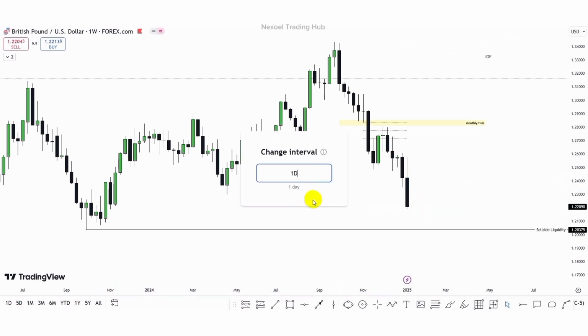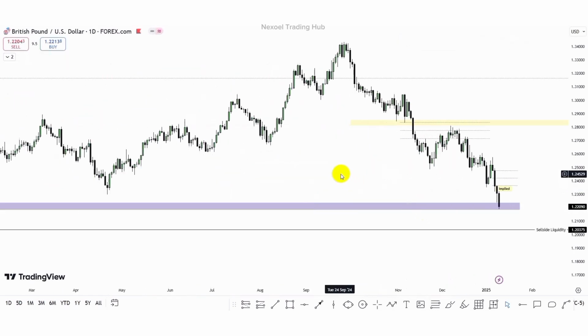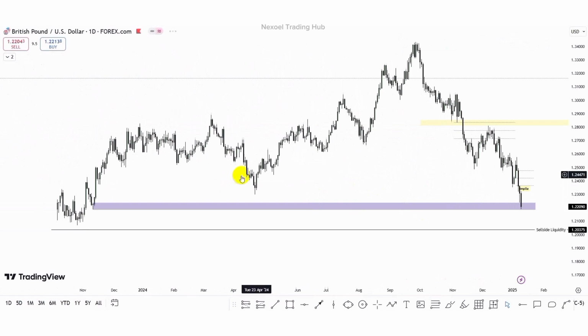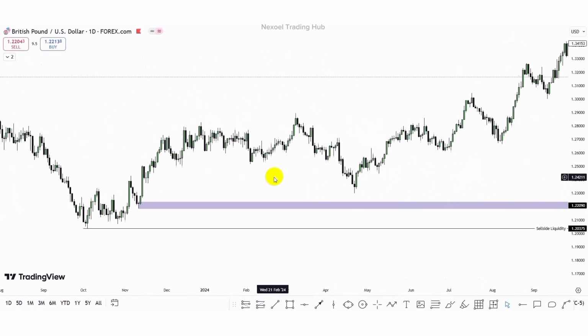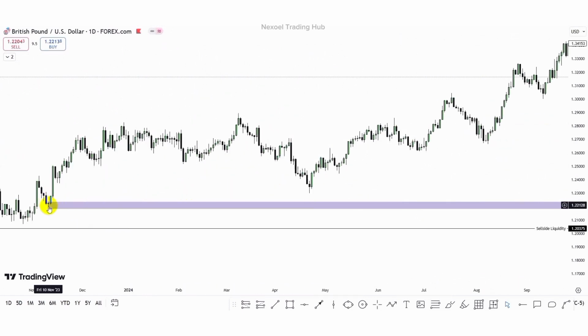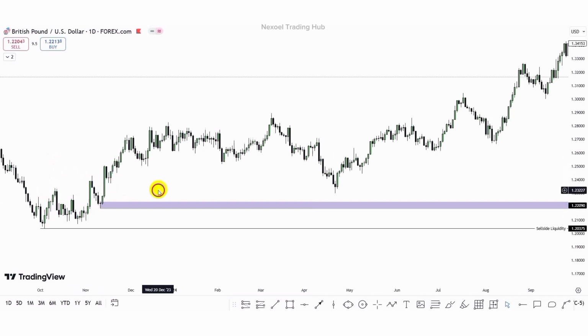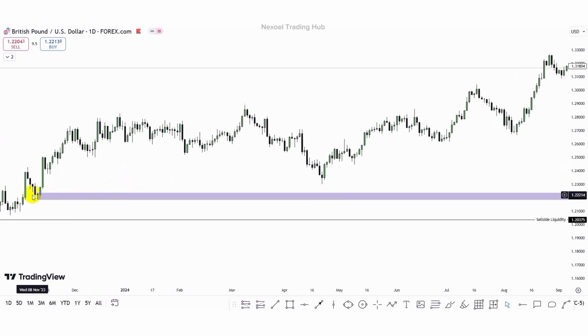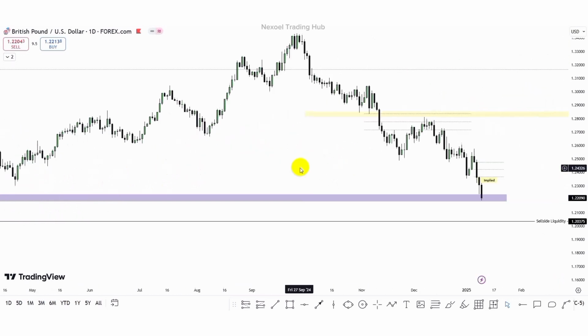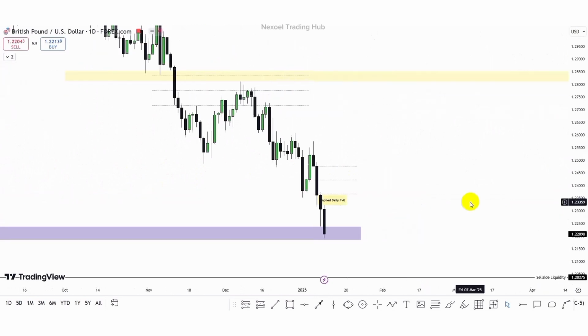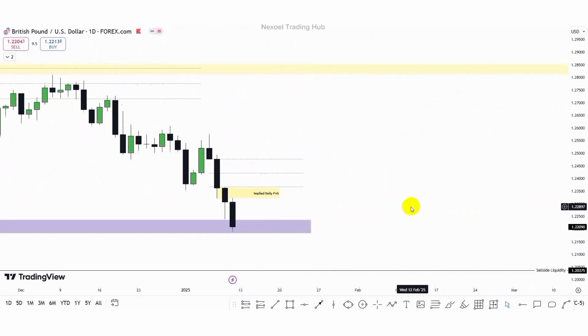So let's check the daily time frame. Here in the daily time frame, what we can clearly see is that price is reacting at this rejection block. We can see the impulse to the upside. Price took out this high, so we have our rejection block here because this printed the lowest candle, giving us this wick to the downside before the bullish movement to the upside. So now we can see clearly price is reacting at that rejection block zone.